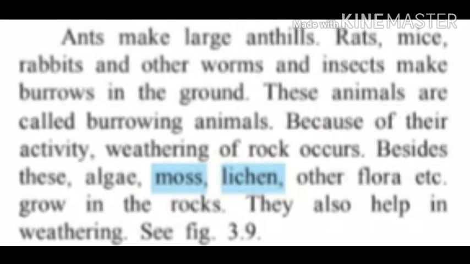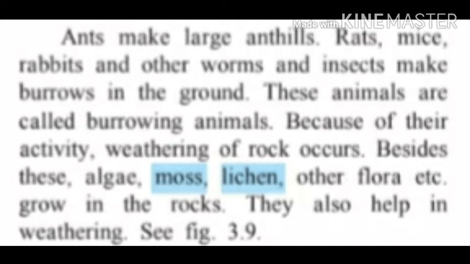As they make holes, as they make burrows on the ground, biological weathering takes place because this kind of weathering is due to the animals. Due to the interference of animals, rock portion is getting smoother. It is breaking and weakening into small particles, into small granules. This kind of weathering is biological weathering. We know that biological weathering takes place due to human interference, due to the trees, and due to the animals. Here we have seen biological weathering takes place due to animal interference, due to their houses,